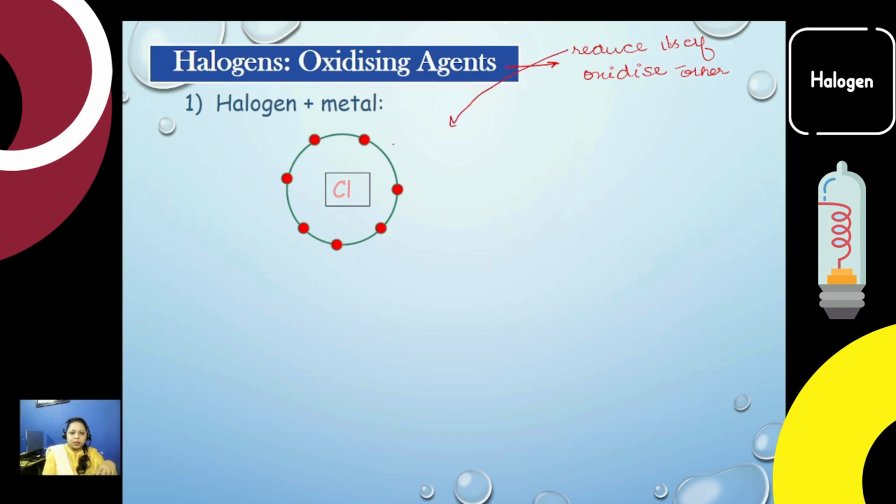Reduction means a gain of electrons, and these halogens, how many electrons do they gain? Just look at group number 7. There would be 7 electrons in the outermost shell. Every atom wants to have a stable electronic configuration, or you can say the electronic configuration of the nearest noble gas, which means that there should be 8 electrons in the outermost shell. So it has 7, and now it wants to have 8. So it's easy for this element to get one from outside or from the other atom.